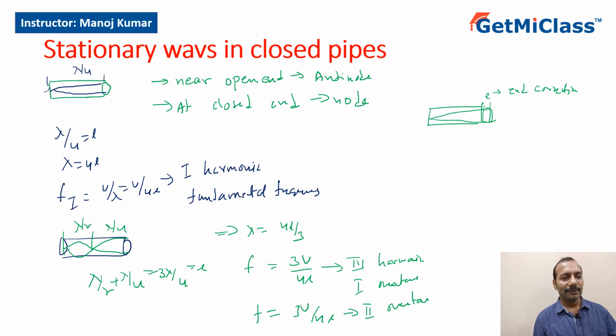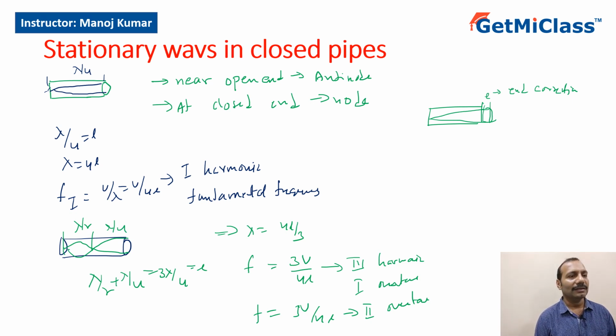So let's have a quick review of all the things we have done. We have seen the speed of sound in solids, liquids and gases. In solids and liquids, we saw that it depends on the elasticity of the medium and the density of the medium. So it is under root of Y by rho in case of solids and under root of B by rho in case of liquids. When it comes to gases, we got the expression under root of gamma P by rho, but surprisingly, the speed of sound in gases does not depend on the pressure. So what does it depend on? It depends on gamma, that is the adiabatic constant, the absolute temperature, and the molar weight of the gas.